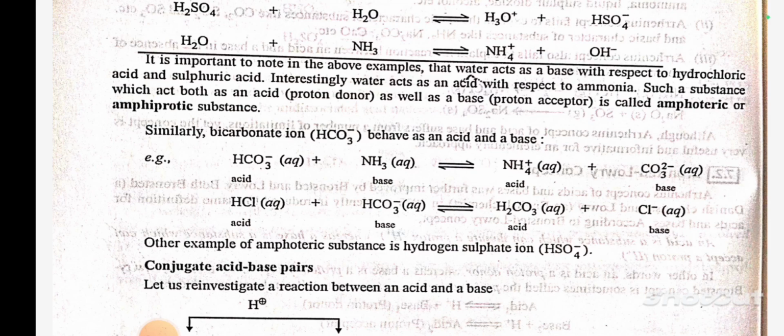Similarly, the bicarbonate ion HCO3- behaves as an acid and a base. Example: HCO3- plus NH3 gives NH4+ plus CO3 2-. HCl plus HCO3- gives H2CO3 plus Cl-. Another example of an amphoteric substance is the hydrogen sulfate ion HSO4-.